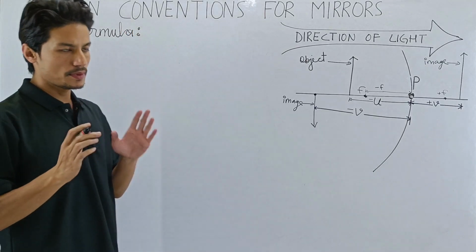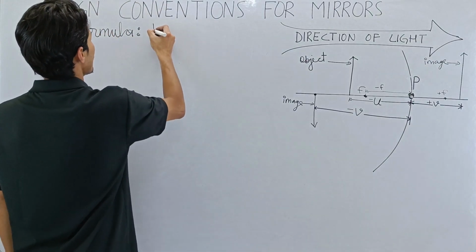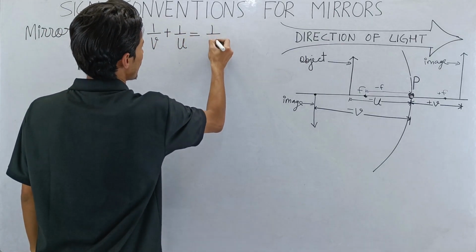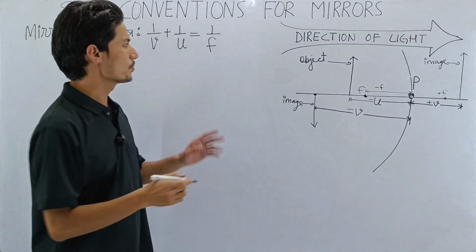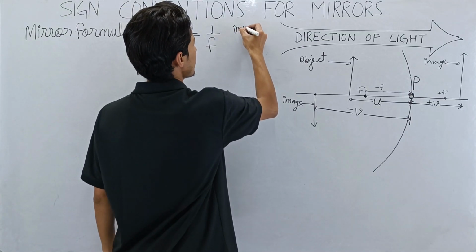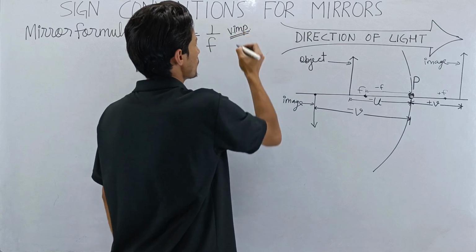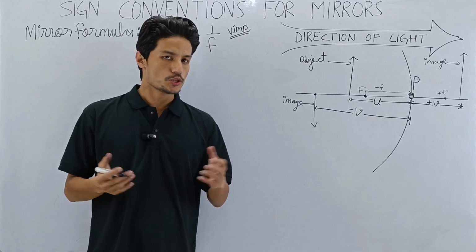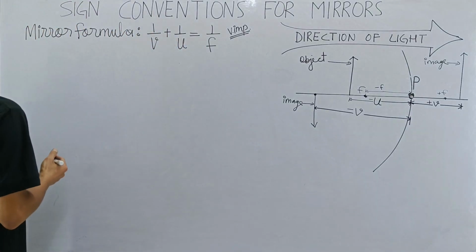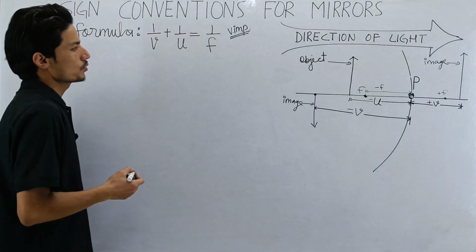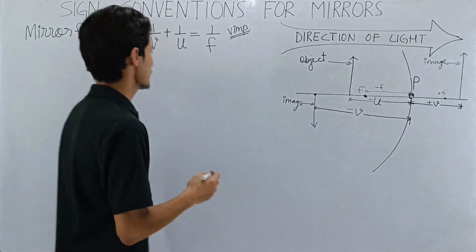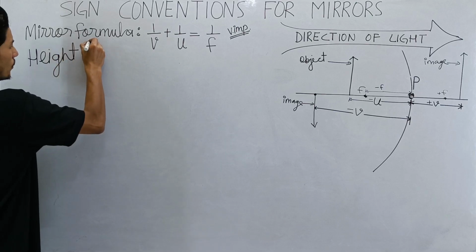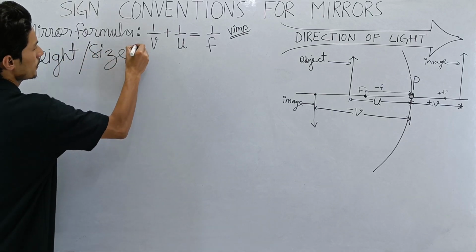So remember the mirror formula, which is 1 by v plus 1 by u is equal to 1 by f. All right, very important formula. We will be using this mirror formula when we are doing numericals. Now let's talk about the height or size.